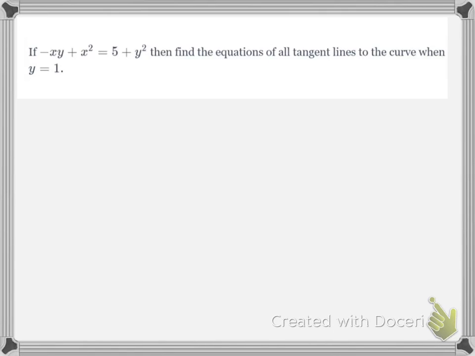In this problem, they've given us an implicit relation, and they want all tangent lines. So we're looking at y minus y1 equals m times x minus x1. But we might have more than one x and y that work. And they've just given us a y, so I'm going to start by seeing how many x's satisfy this y.